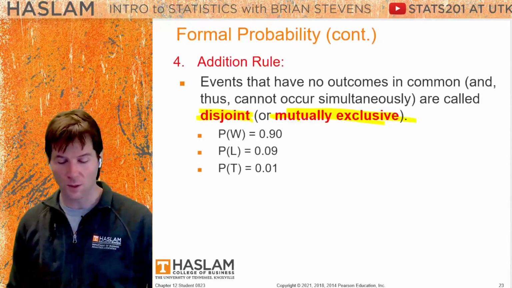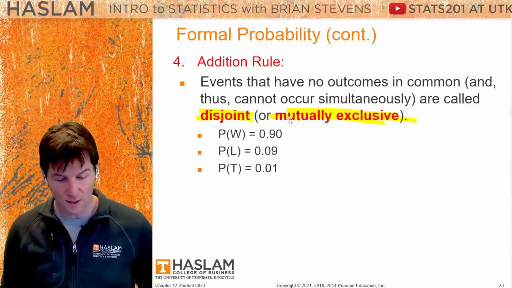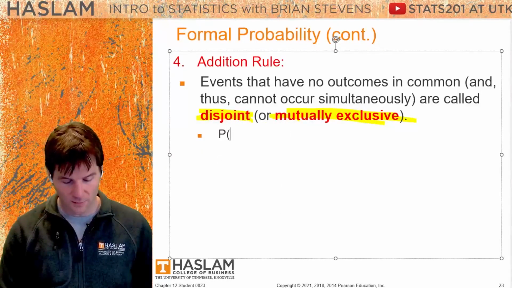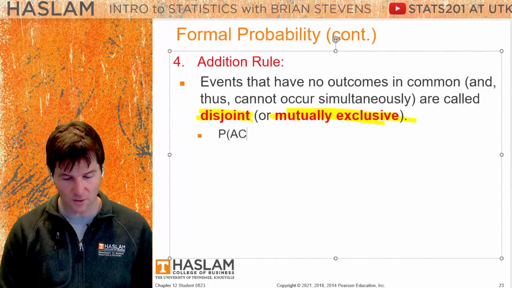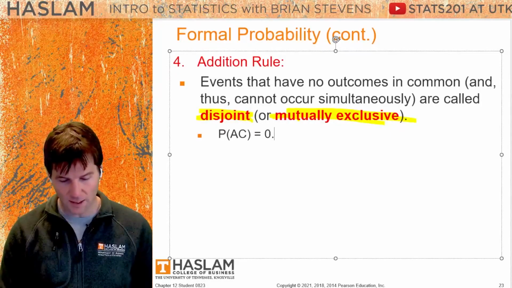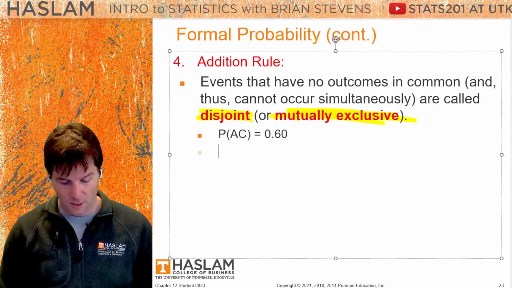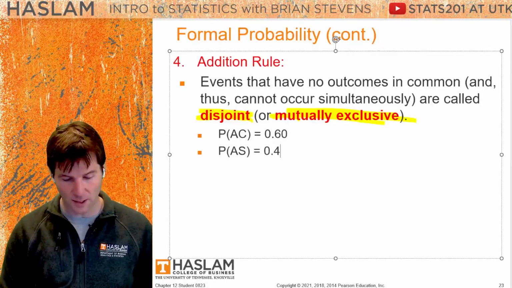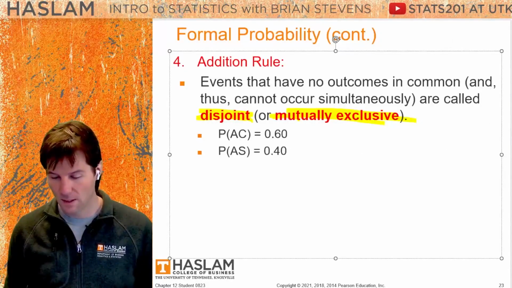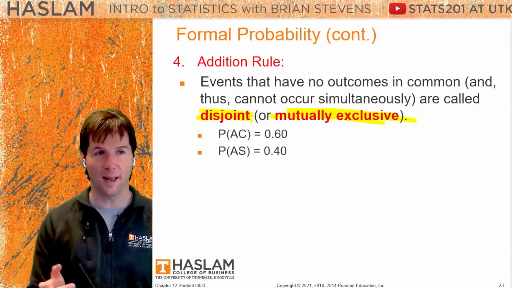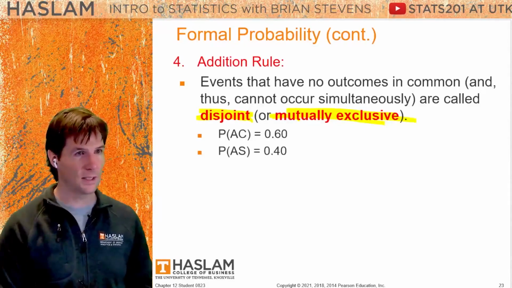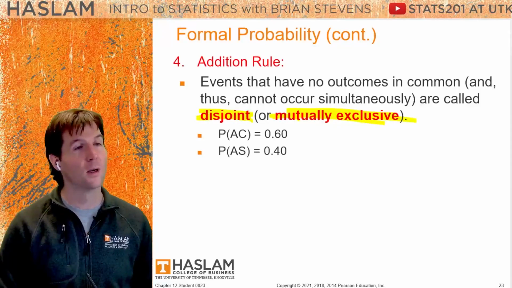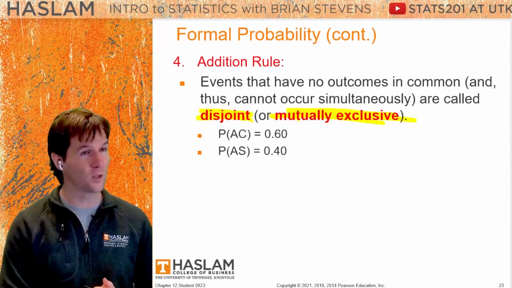Watch out though with this trick question. What if you say, I have 2 classes I'm taking, and the probability of an A in chemistry is 60%, and the probability of an A in statistics is 40%. So what's the probability you make an A in chemistry or an A in statistics? At 100%, watch out, because that's not how we would solve it.